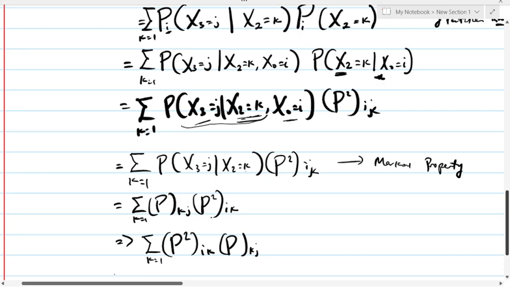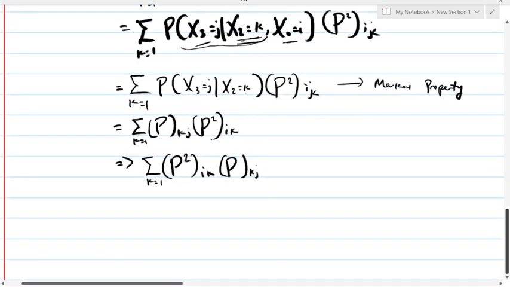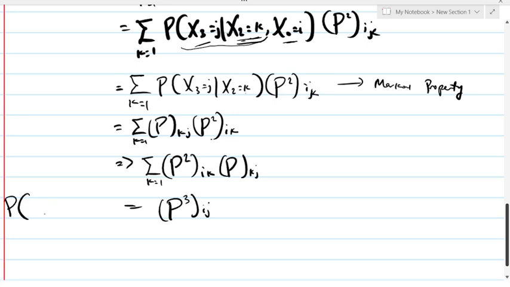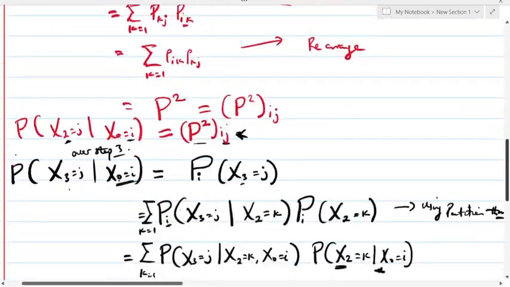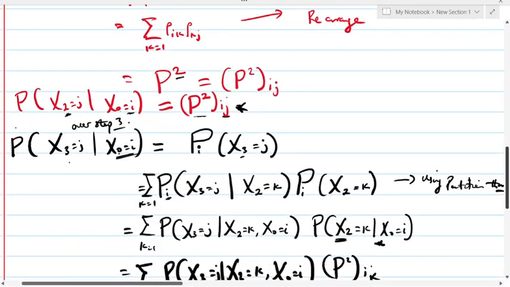So according to matrix multiplication, we can conclude that this will give us P3 subscript Ij. That means that the probability of making a transition from state I to state J over 3 steps equals this. So over 3 steps, we have this power 3. Then over 2 steps, we have raised to power 2.